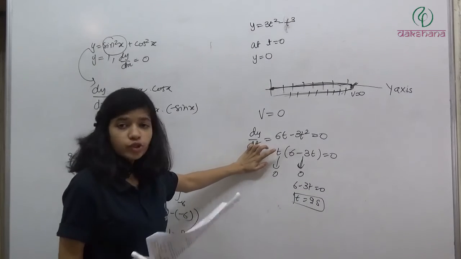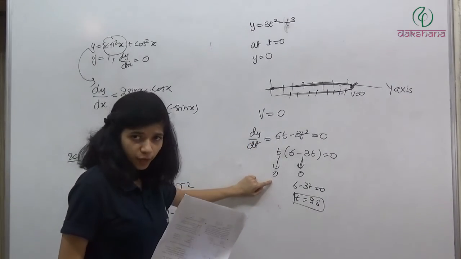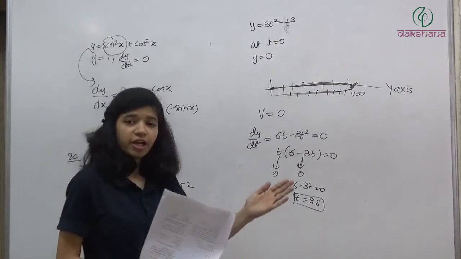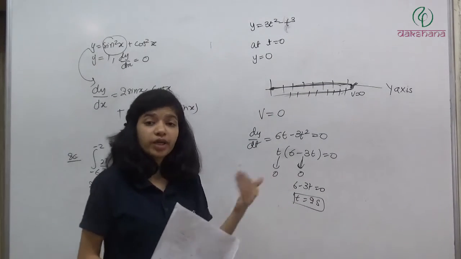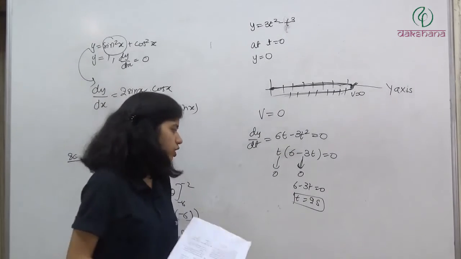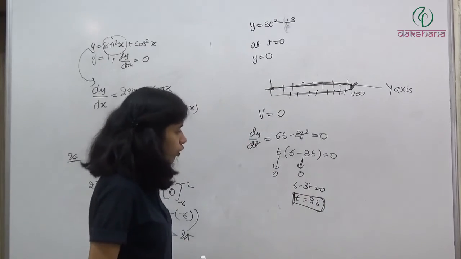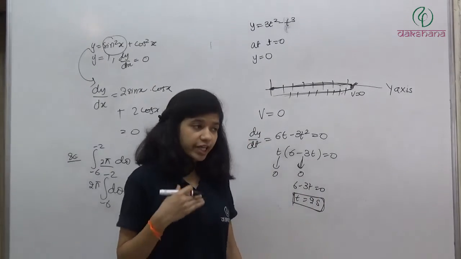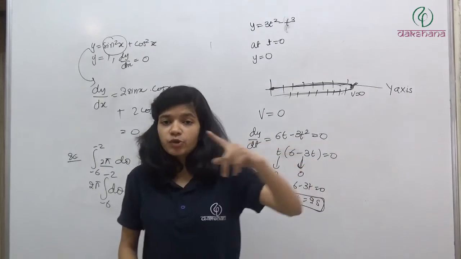So at t is equal to 0, the particle was at rest. Its velocity was 0. It means the particle started from rest. It moved to some position, and then at t is equal to 2 seconds, its velocity became 0. It took a turn and then started coming back towards the initial position. So up to 2 seconds it will keep on moving in one direction. After t is equal to 2 seconds, it will take a turn and its position will decrease.